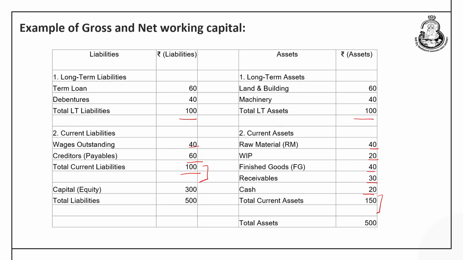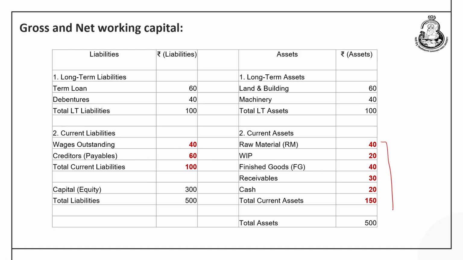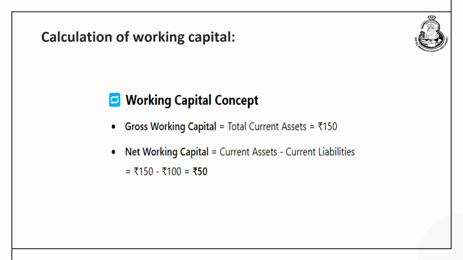So, if I have to calculate the working capital based on the gross concept and the net concept, we can include only the 150 as the current asset in the company, but if we have to go by the net working capital concept, then we have to see what is the total amount of current asset and the current liability, and excess of current asset over the current liability would actually give us the amount of working capital. So, this can be understood here.